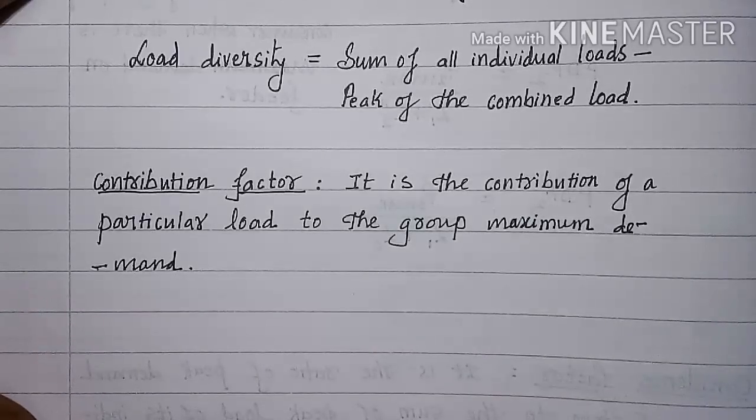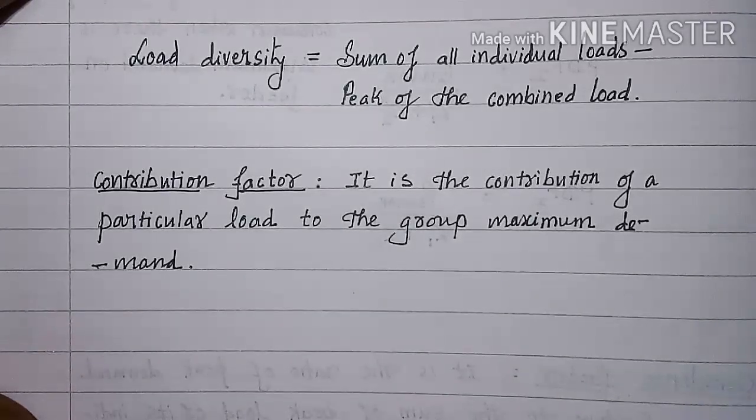It means that if the group maximum demand is 100 kilowatt and at that time a particular load is operating at 20 kilowatt, then the contribution of that load is 20%. That is 20 divided by 100 into 100, which is equal to 20%.